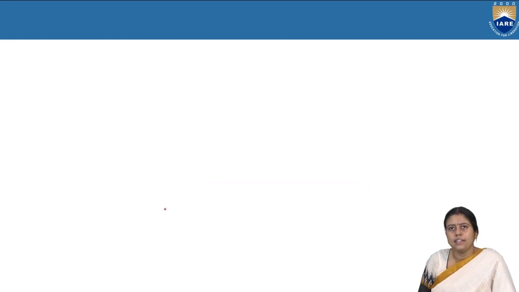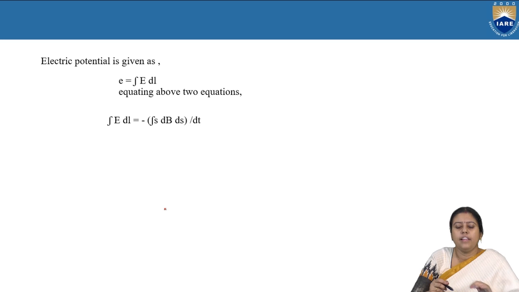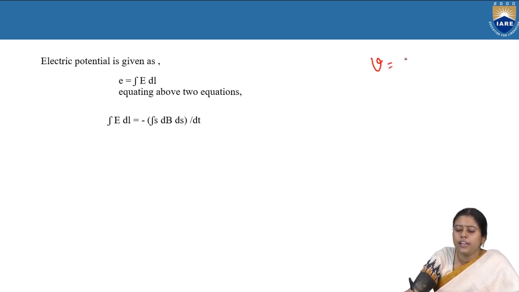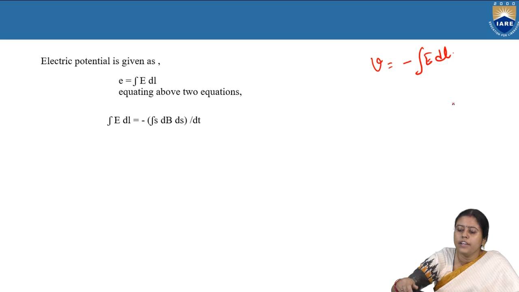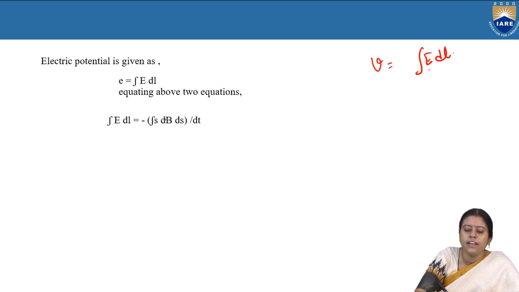We also know that voltage is the integration of E dot dl, so the integral of E dl is equal to the surface integral of minus dB by dt dot ds.